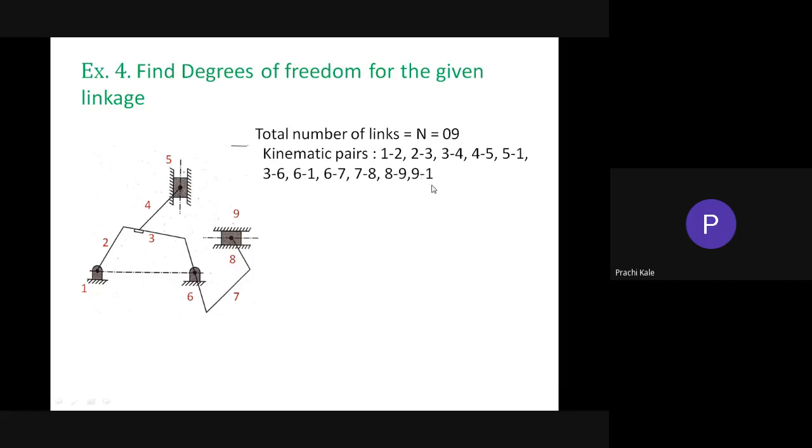Total kinematic pairs with degree of freedom 1, P1, is equal to 11. Here also there is no higher pair, so P2 is equal to 0.